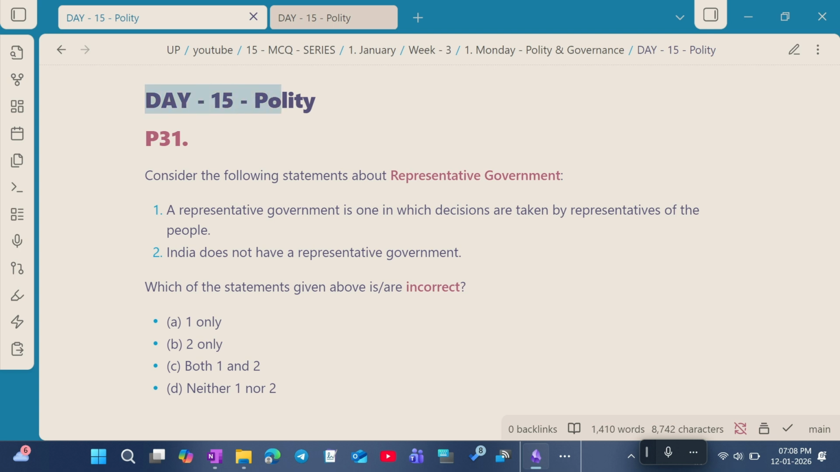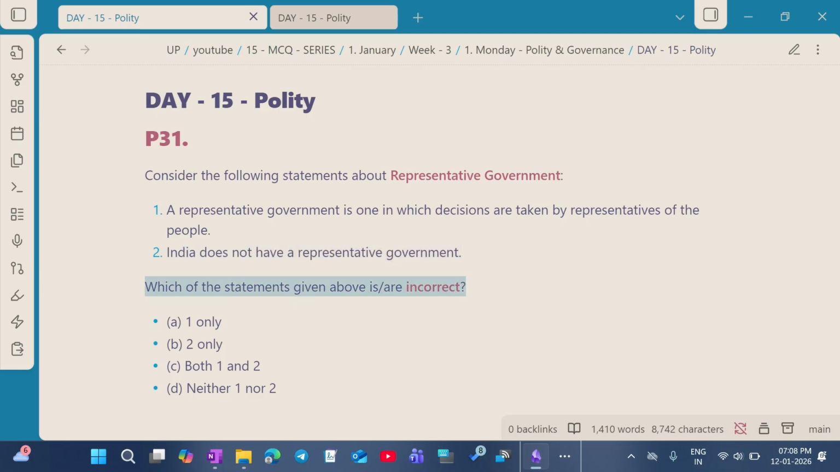Today is day 15, covering the subject polity. Question number 31. Consider the following statements about the representative government. Statement 1. The representative government is one in which decisions are taken by the representatives of the people. Statement 2. India does not have a representative government.